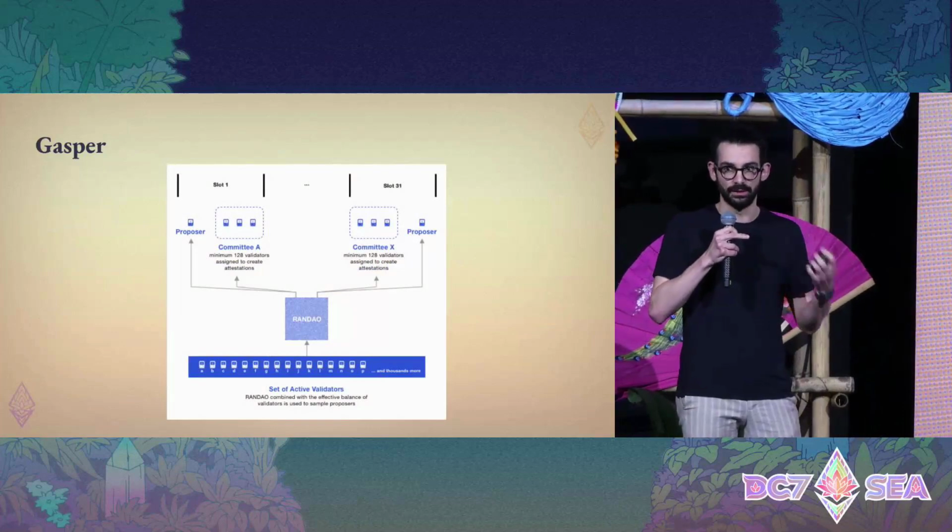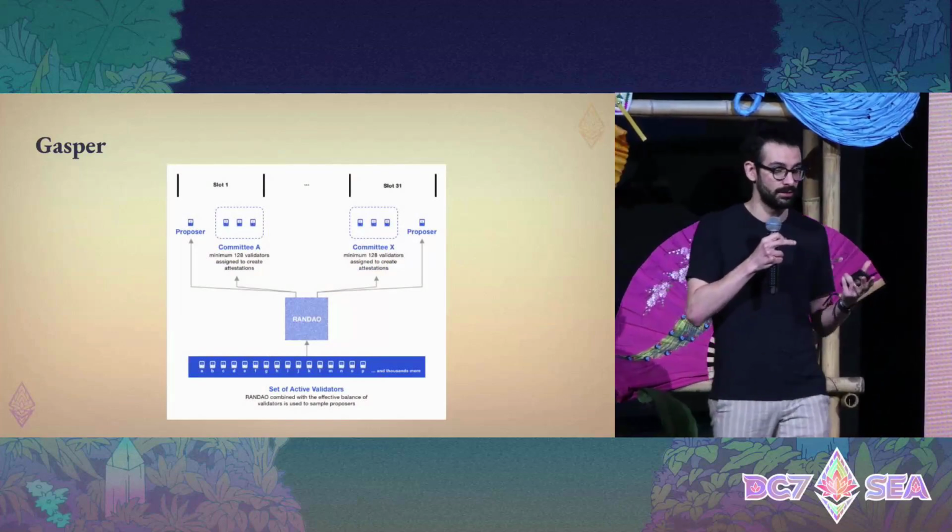The time unit in Gasper is a slot. A slot lasts 12 seconds.